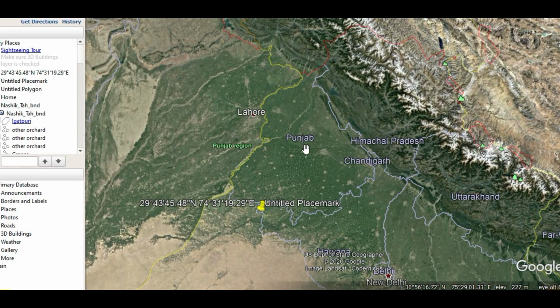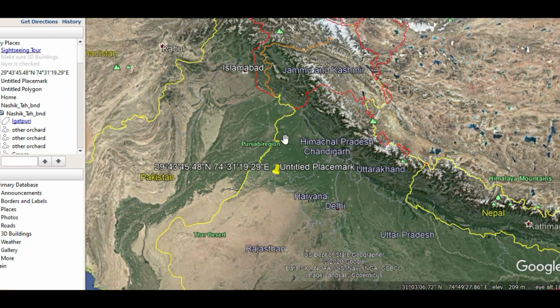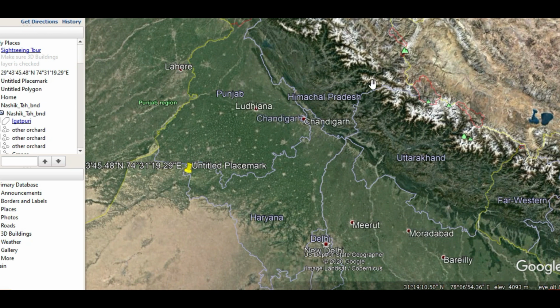Again you can see over here, this is the Punjab state, this is the Himachal Pradesh state, and this is Chandigarh city. Here is the Western Command headquarter of the Indian Army. It takes care to safeguard the border of India in Himachal Pradesh and in Punjab. Himachal Pradesh shares a border with China over here. So this Western Command is responsible to safeguard the India-China border in the east and the India-Pakistan border in the west, in Punjab state. I hope it is clear to you with this particular map.